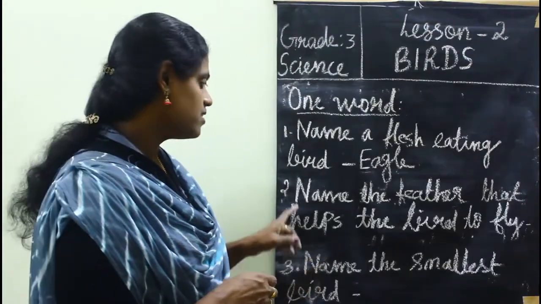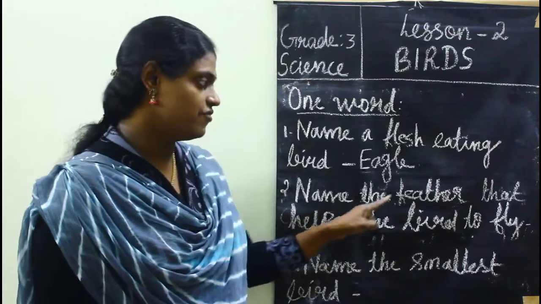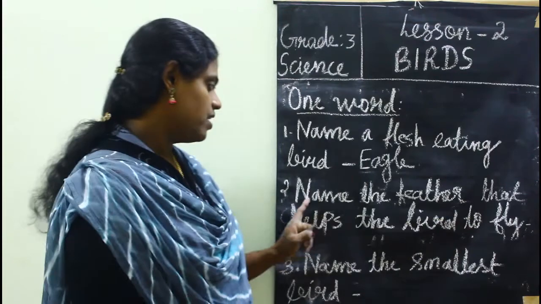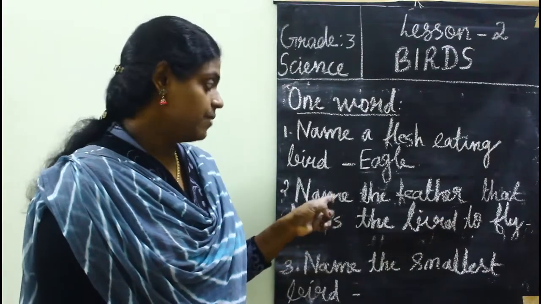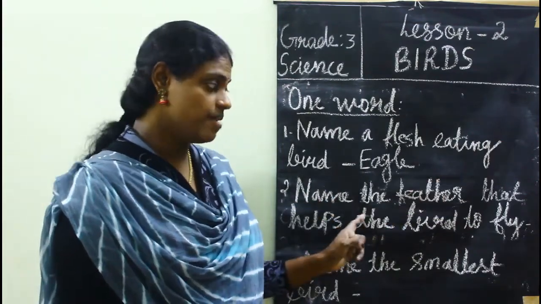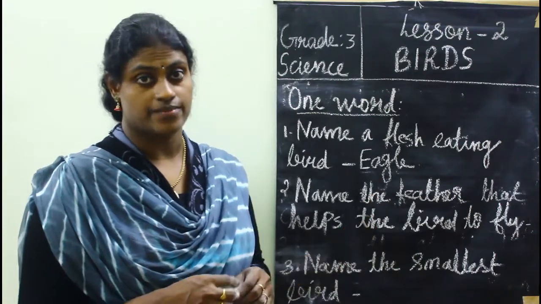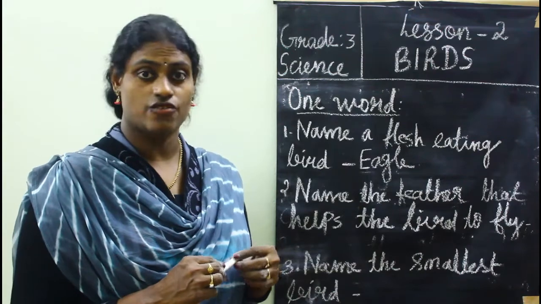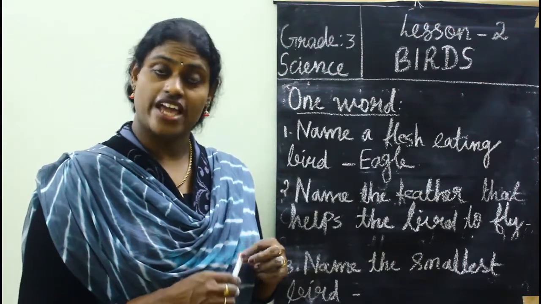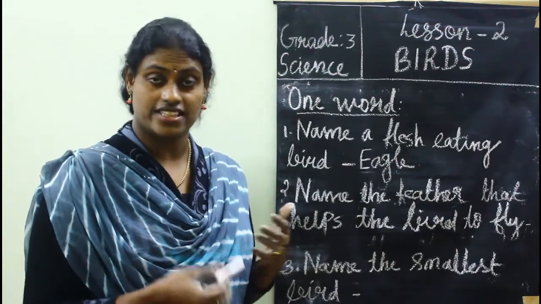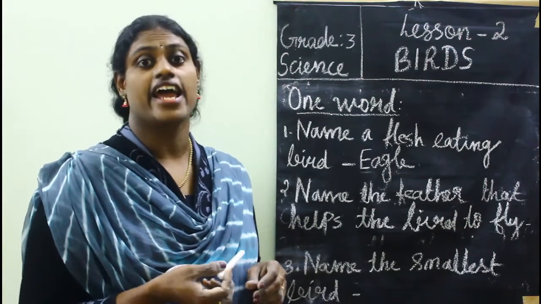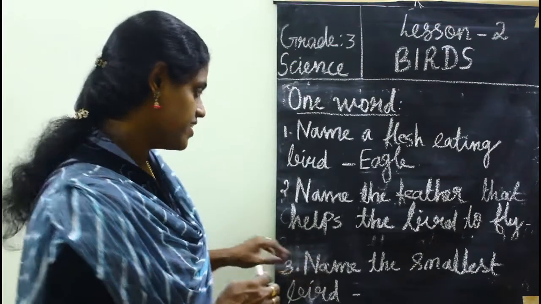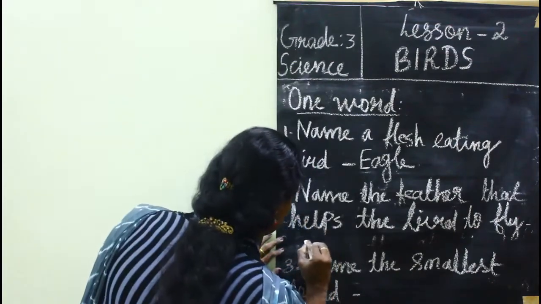Next, the second one: name the feather that helps the bird to fly. Children, name the feather that helps the bird to fly. There are three feathers, right? Body feathers, down feathers and flight feathers. Out of these three, which feather helps the bird to fly? Yes, flight feathers.